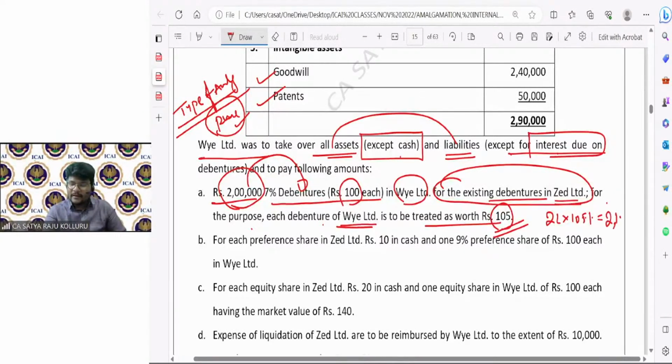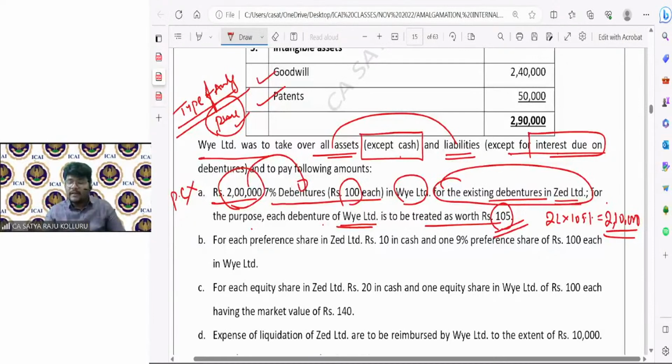Which is 2 lakhs into 105%? 2 lakh 10,000. Now my question is, does the amount payable to debenture holders of selling company form part of PC or not? No, it does not form part of PC. Amount payable to shareholders of selling company alone is treated as PC. Sir, then for which purpose was this information provided?